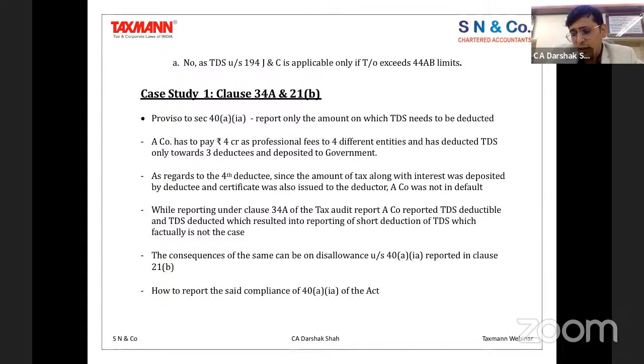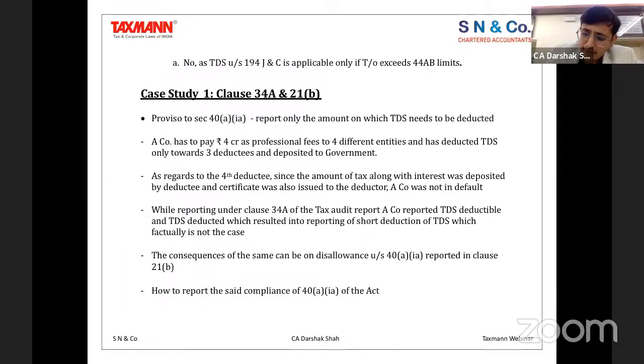If that's the kind of declaration we are talking about, then I'm not supposed to deduct the tax, right? Now in that situation, how do I report it under 34A? This is something which is important. What is the procedure? There is a specific dedicated procedure for this kind of transaction, where the deductor is supposed to intimate the deductee by way of a specific form which is available on the portal.